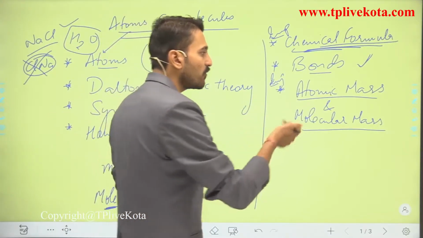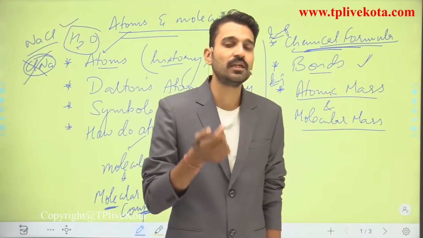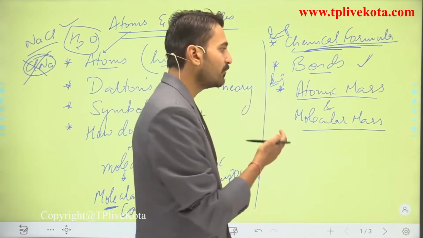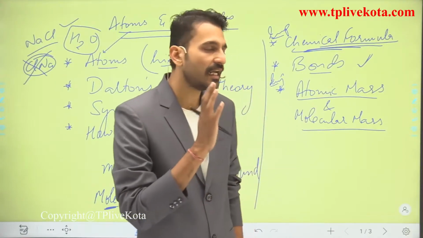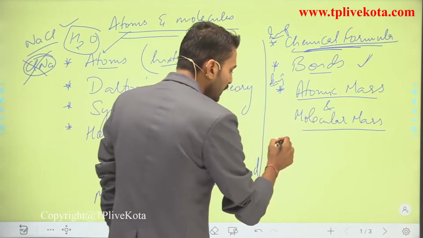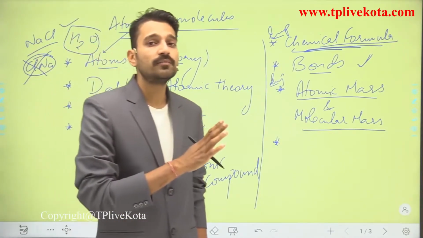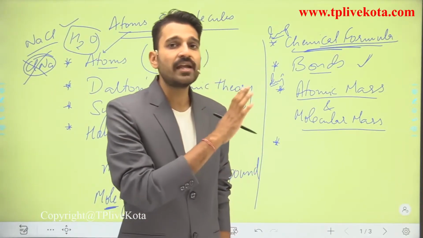There are different types of atomic masses and molecular masses. You have seen the unit u, unit g. These are the units of atomic masses. We are going to see that in detail also. After reading this and making our concept strong, we are moving into the calculations of atoms and molecules.